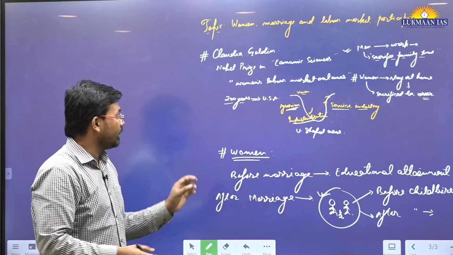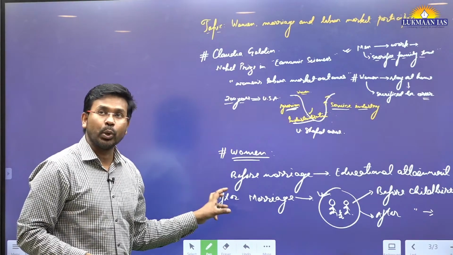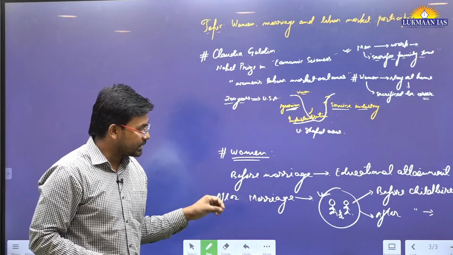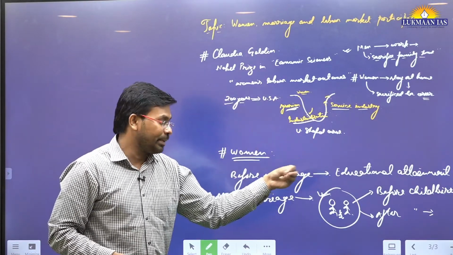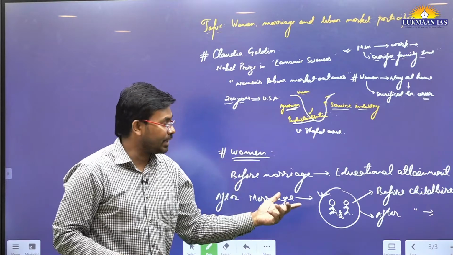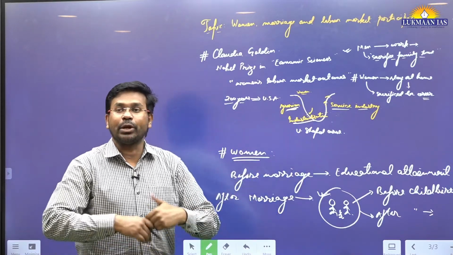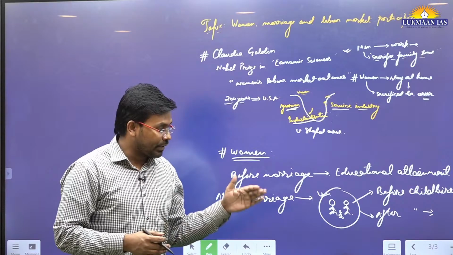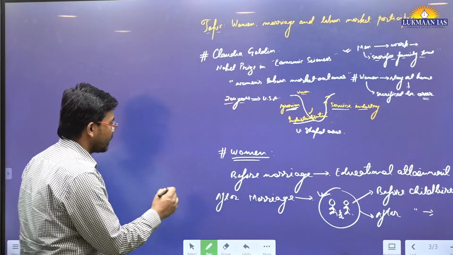So marriage plays a big role in the career of women, because once she bears a child, women cannot participate much. This is also known as child rearing.